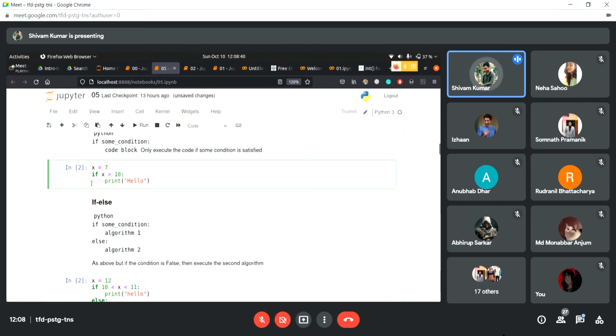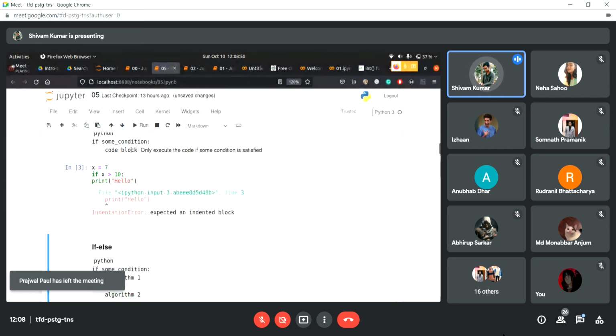Another thing you should know is the space that we give after if. You may ask, why are we not writing it like this? Why is there a space in between? If I execute this, it's going to give an error. It says expected an indented block. So it says that it's expecting a tab space here.